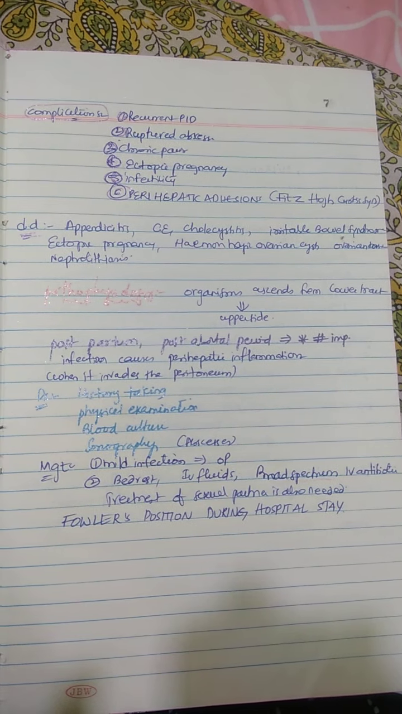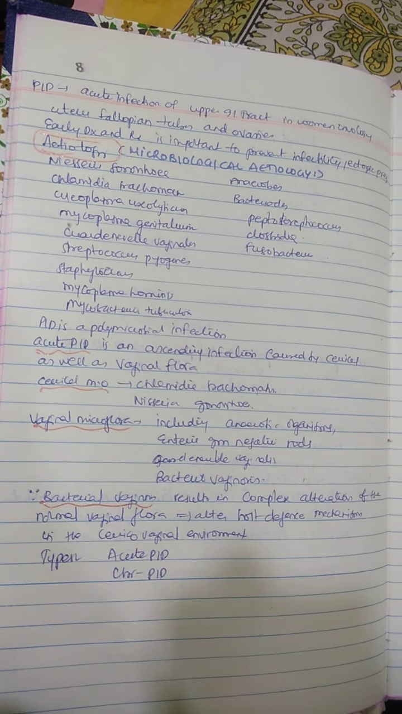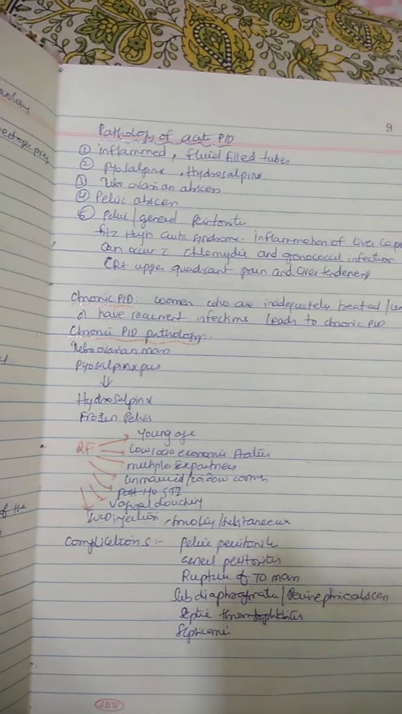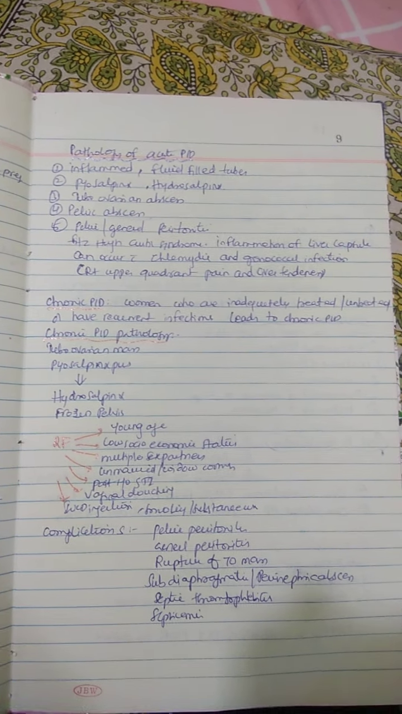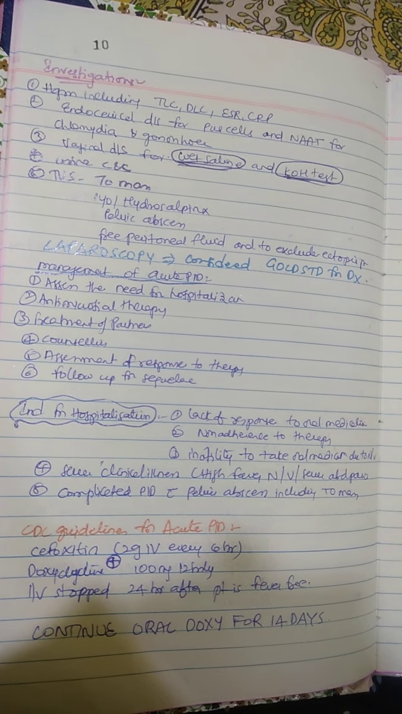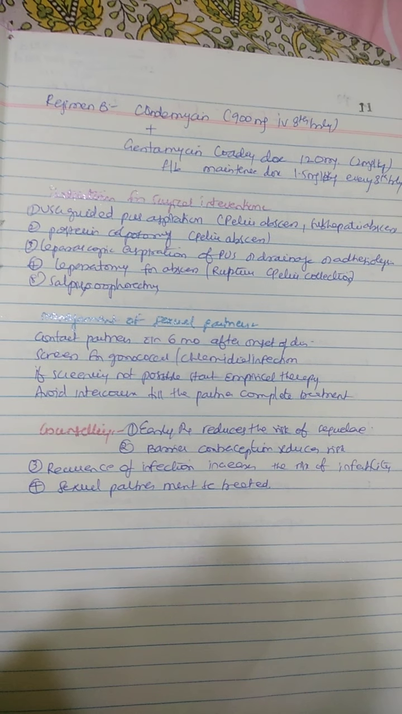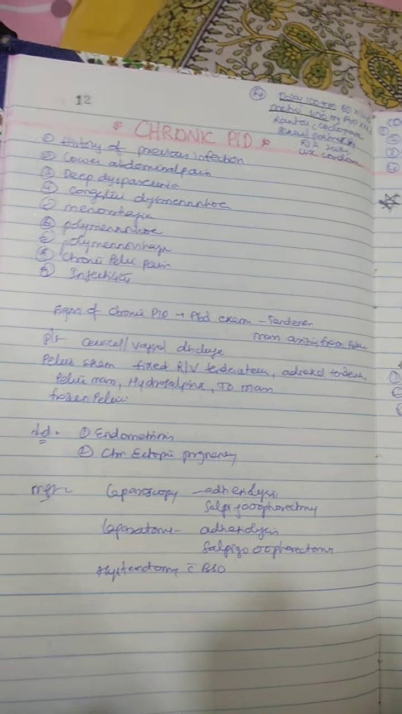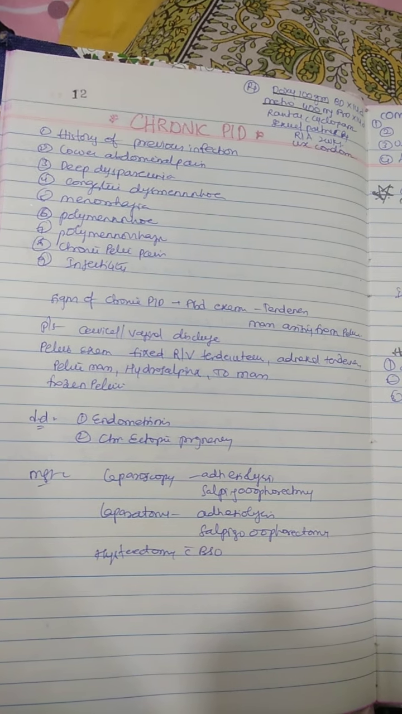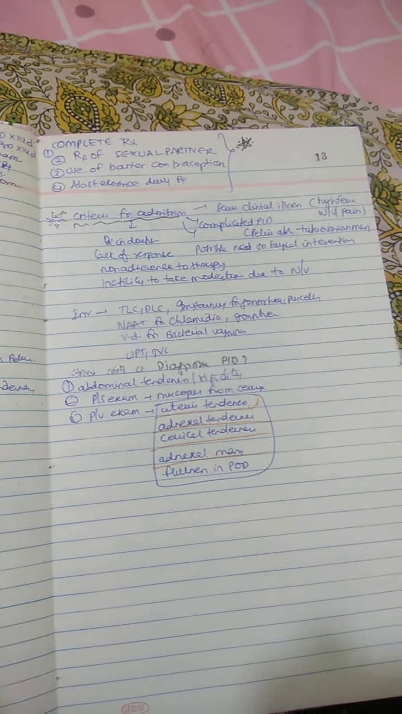What are the hospitalization criteria for PID? So, what are the major polymicrobial etiology we discussed, and what is the pathology of acute and chronic PID? What are the risk factors and complications of PID? What are the investigations needed and CDC guidelines for acute PID treatment, and surgical intervention when it is needed, and management of sexual partners and counseling regarding the PID we have discussed. And lastly, the chronic PID, and what are the signs of chronic PID, what is the differential diagnosis, what is the management, and what are the criteria for admission, and how easily we can diagnose the PID we have discussed in this session. Thank you.